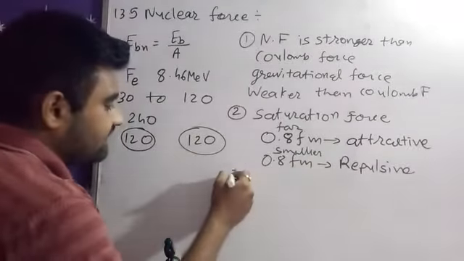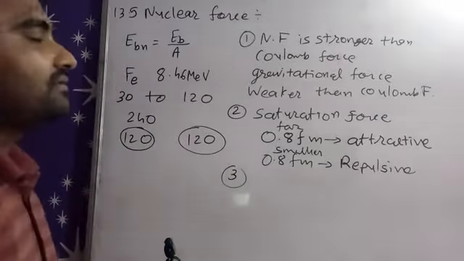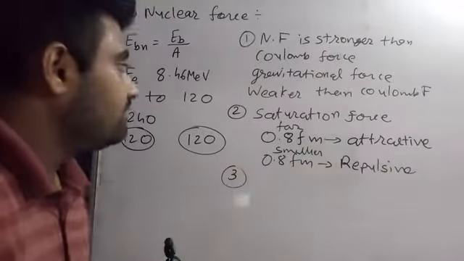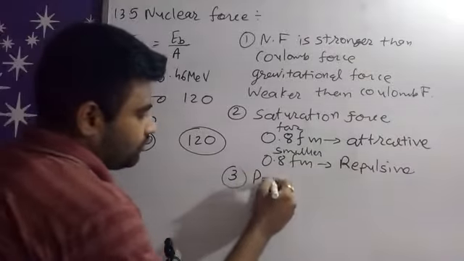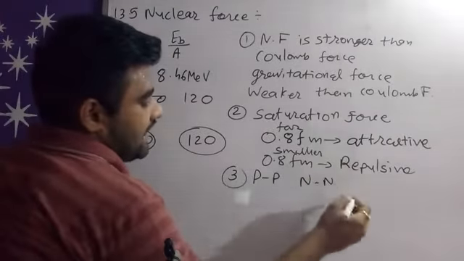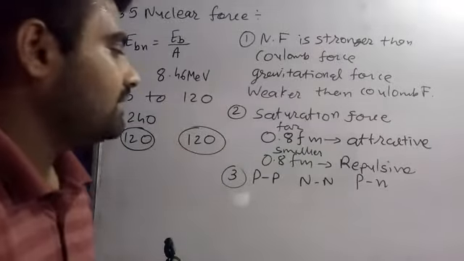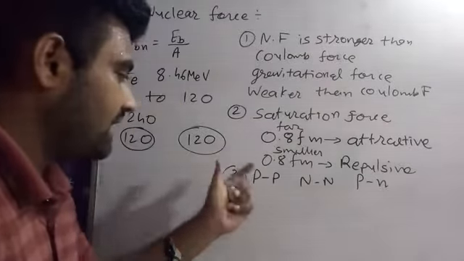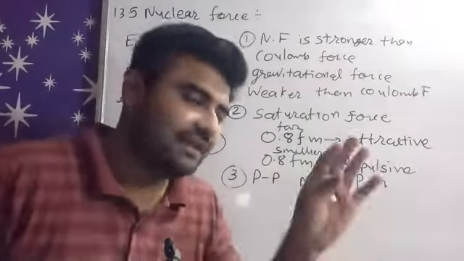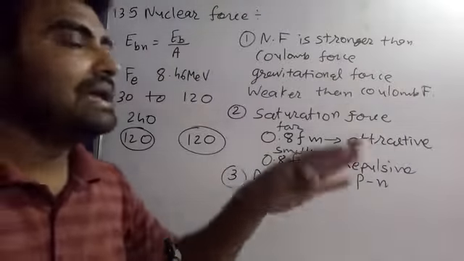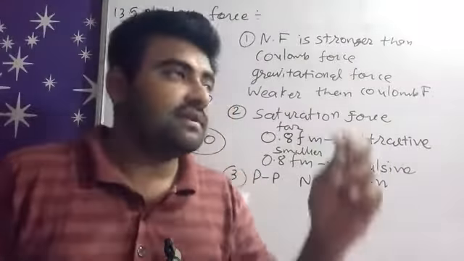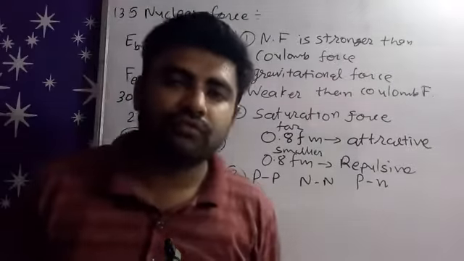Now the third characteristic: this force is applicable only between proton-proton, neutron-neutron and proton-neutron. We don't have any other particle inside the nucleus. This force is only for inside the nucleus. That's why we name it nuclear force, right?